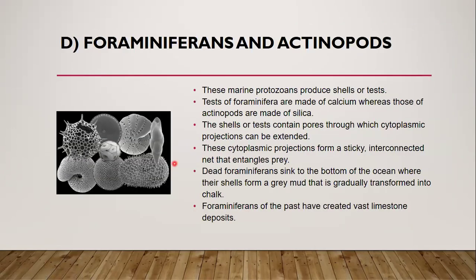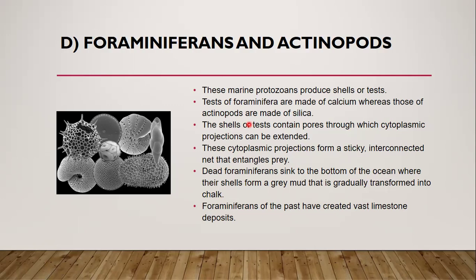The fourth type is the foraminiferans and the actinopods. These marine protozoans produce shells, or tests. Tests of foraminifera are made of calcium, whereas those of the actinopods are made of silica. These are special types of foraminifera and actinopods that generally develop within the marine seas.